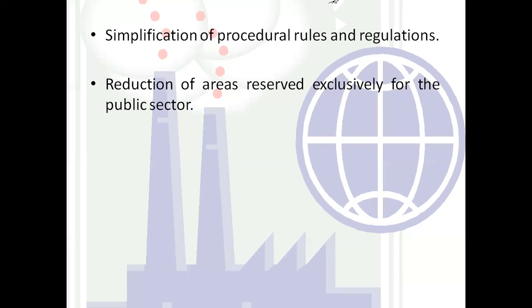Next one, reduction of areas reserved exclusively for the public sector. In this industrial sector, there are now only three industries reserved for the public sector. The number has been reduced from 26 to 18, 18 to 16, 16 to 6, and 6 to 3. Now we have just three public industries in that sector.